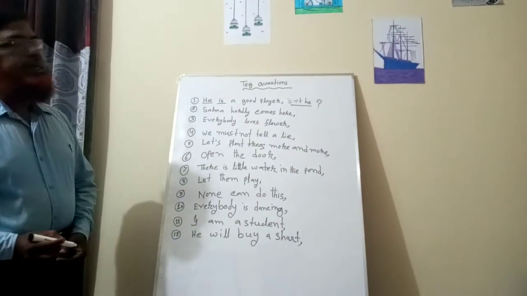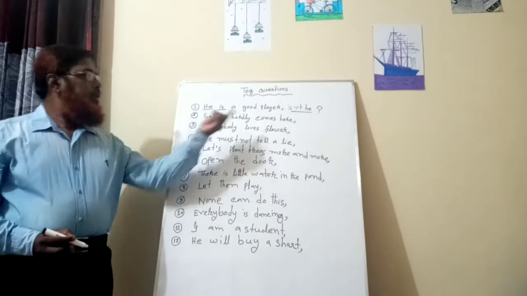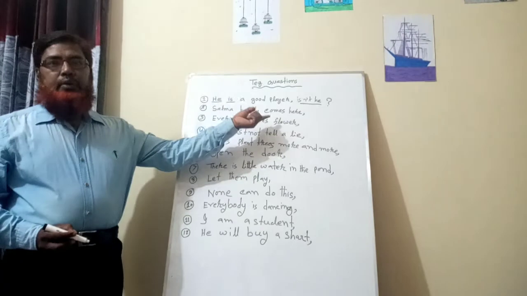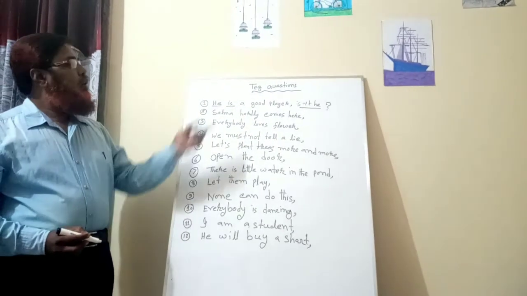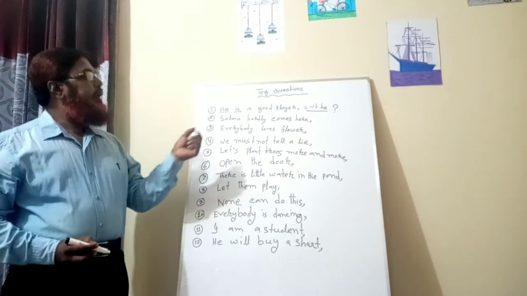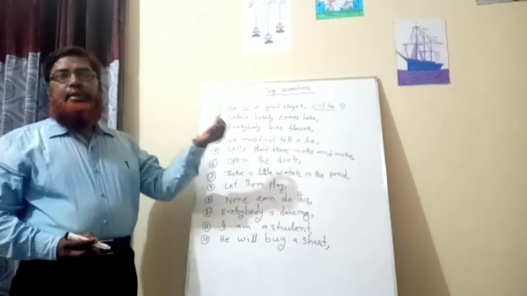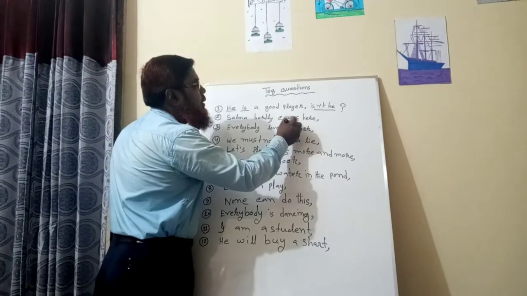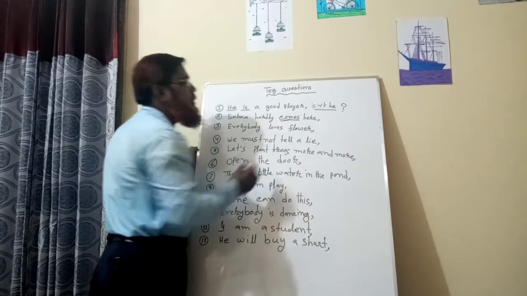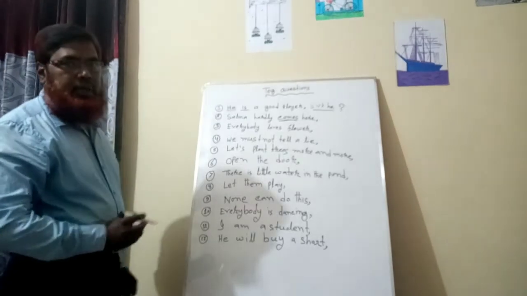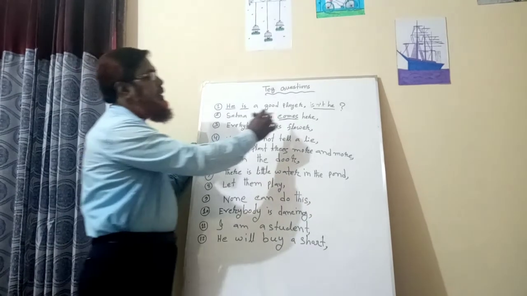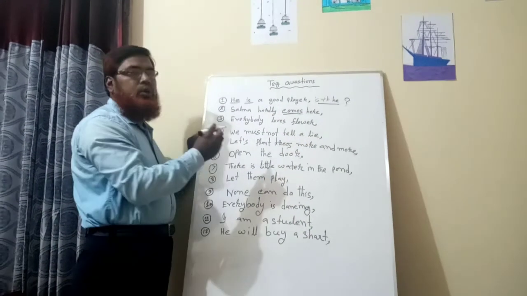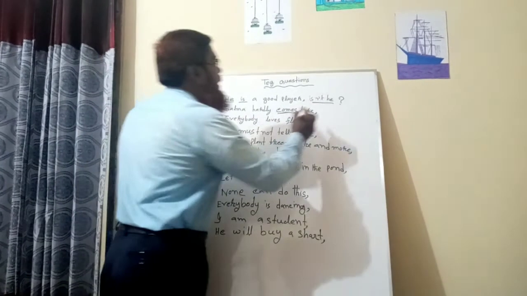Salma hardly comes here. Look, there is no auxiliary verb, so we can use do, does or did. Look, the verb is comes. As there is an s with the verb, we will have to use does.